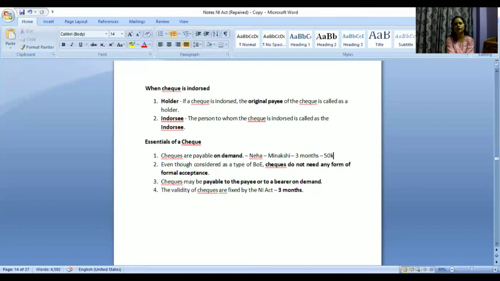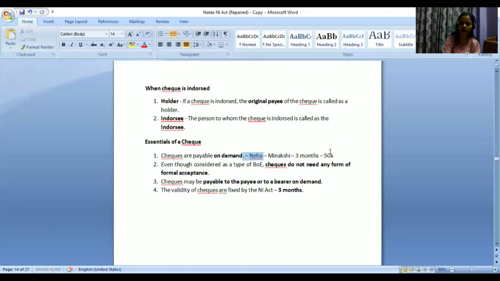I did not provide the service which I promised, or I did not do what I promised to do for 50,000 rupees. What she can do is make a request to the bank that in case this check bearing number so and so is deposited, do not clear it. So accordingly, she can give a direction to the bank, and based on that order or direction, the bank will refuse to clear that particular check.